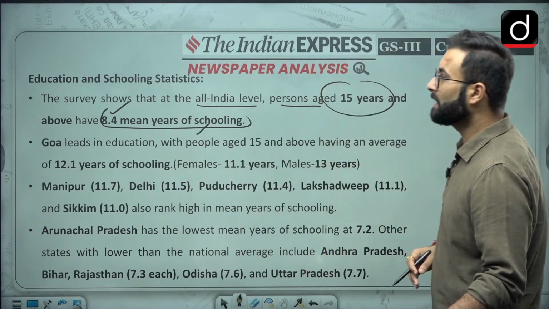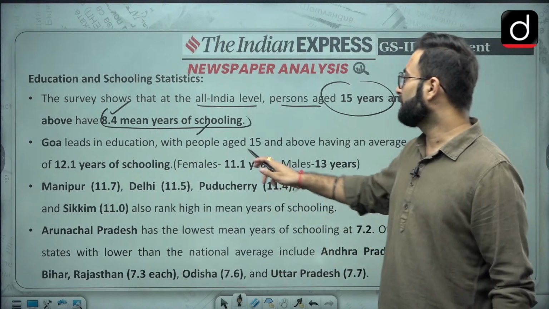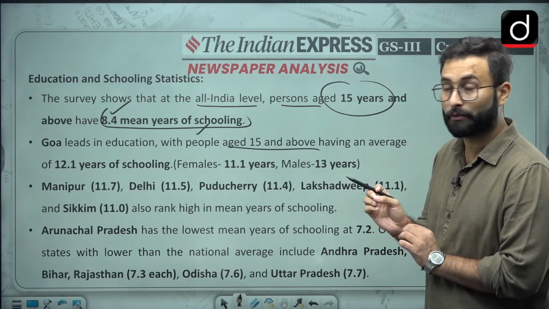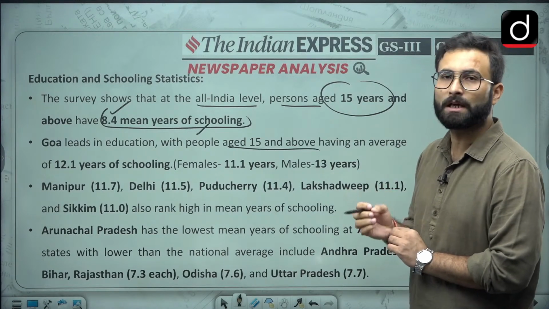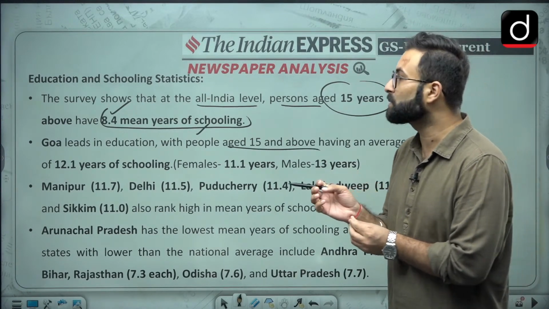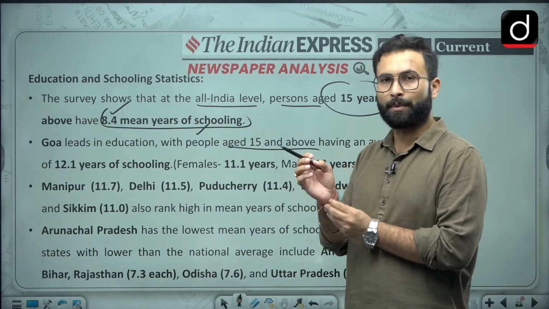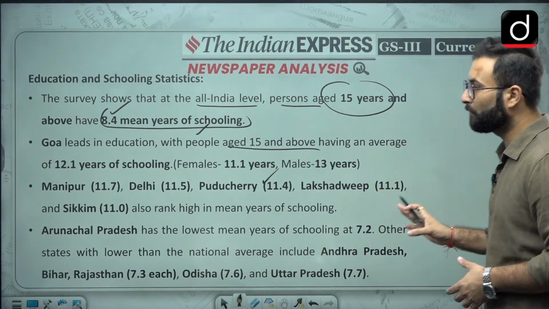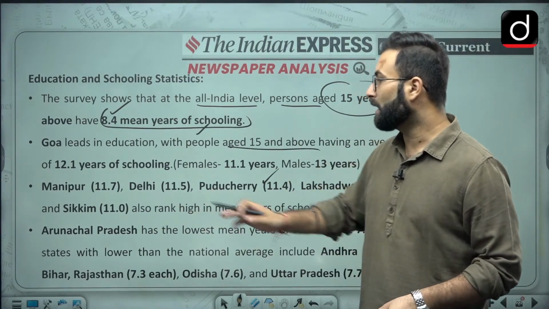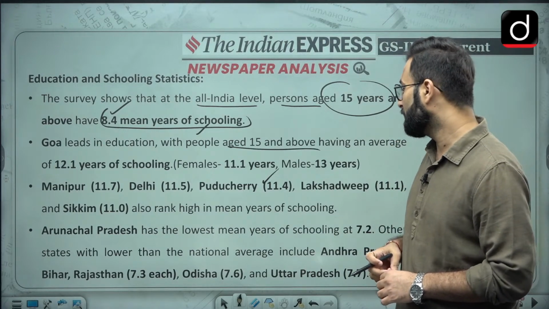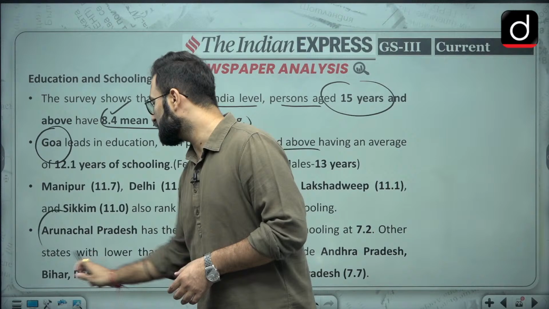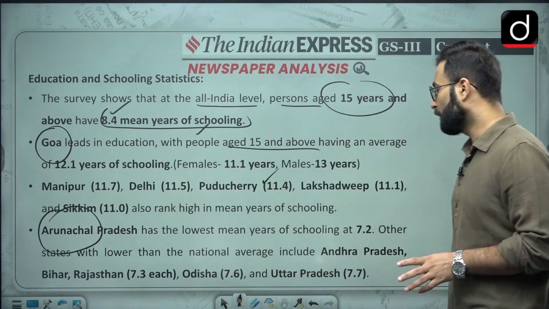Now Goa leads in education, with people aged 15 and above having an average of 12.1 years of schooling. So basically in Goa that is the highest, about 12 years of schooling for a person aged 15. Then Pondicherry 11.4, Lakshadweep 11.1, Sikkim 11. Coming to the next one, Arunachal Pradesh has the lowest. So those two or three things you can remember: Goa has the highest, Arunachal Pradesh has the lowest, okay.